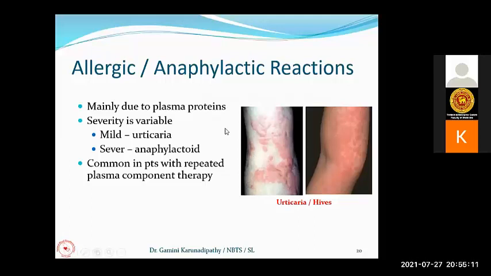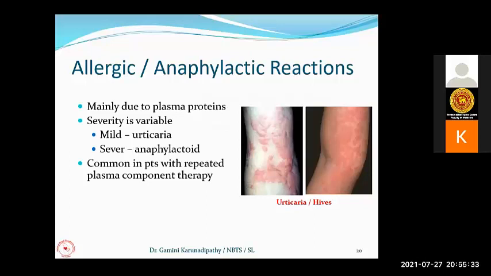This is mainly due to hypersensitivity to plasma proteins in the donor pack. Now we know that some people are hypersensitive to some proteins, like cow's protein or shellfish protein. So the patient can develop a hypersensitivity reaction to some plasma protein from the donors.